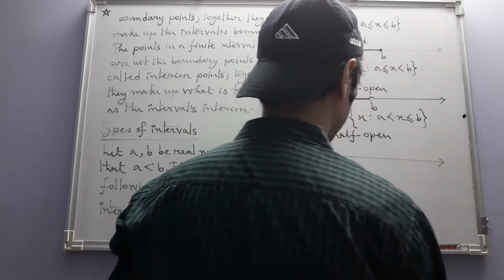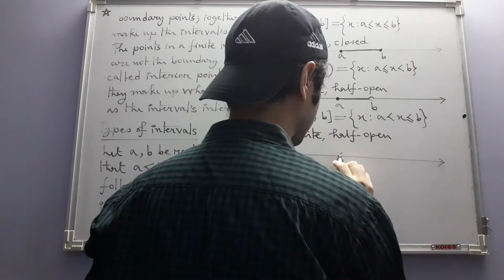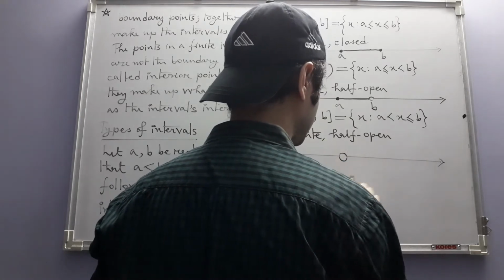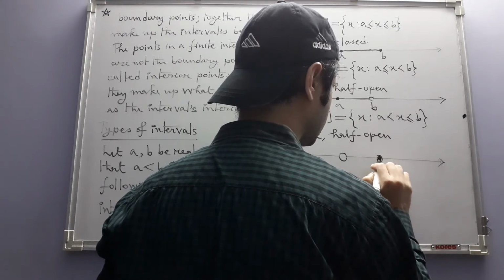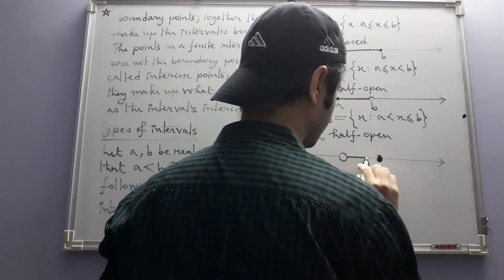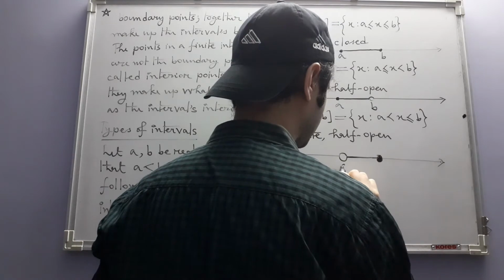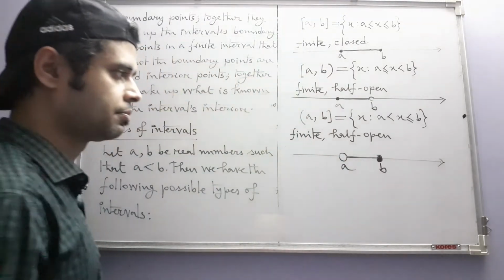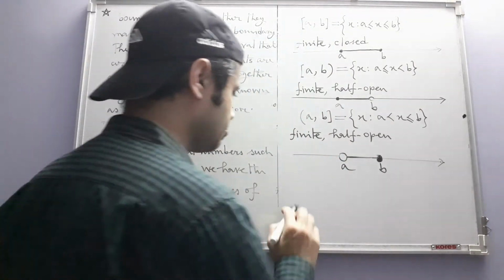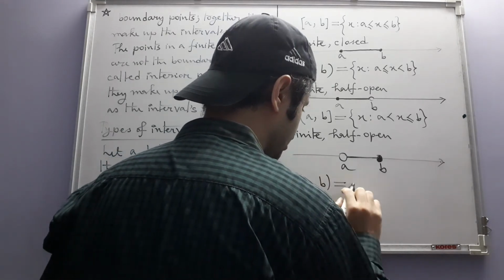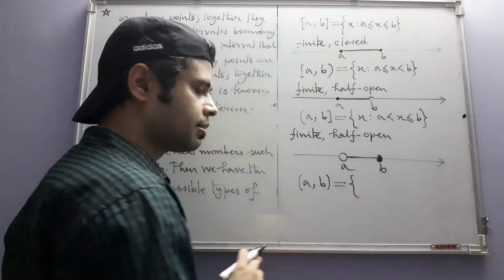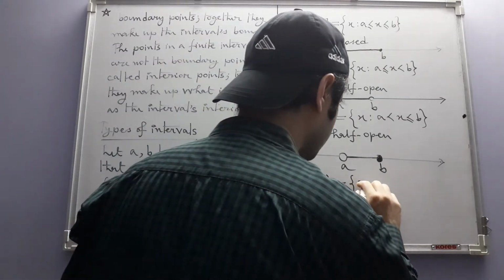And geometrically, now, I could have written bigger circles, no? I could have drawn. Finally, an open interval which has neither of its boundary points.